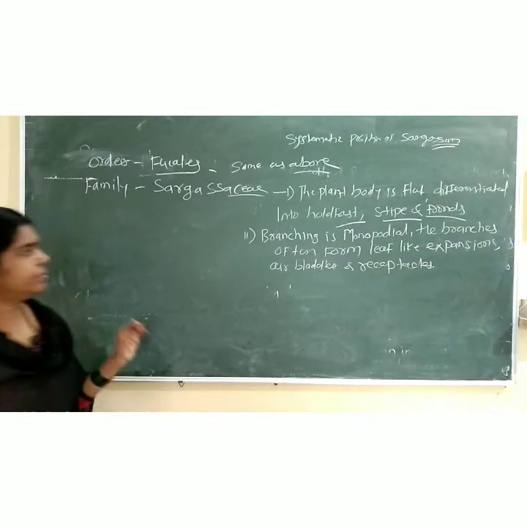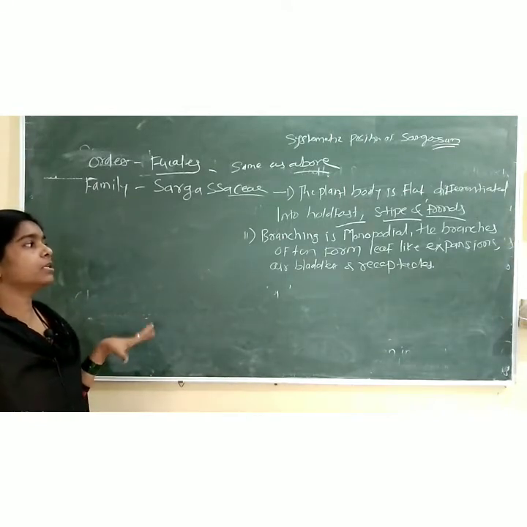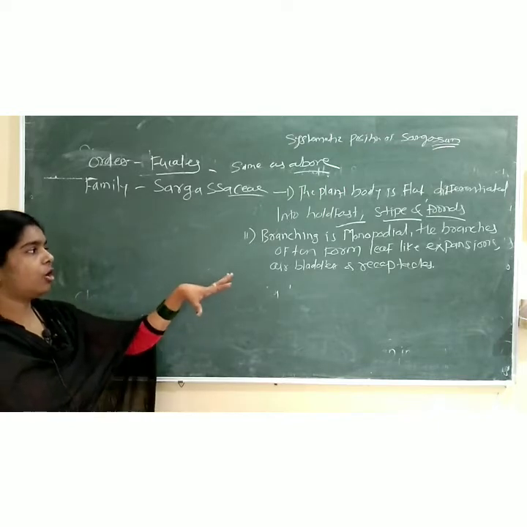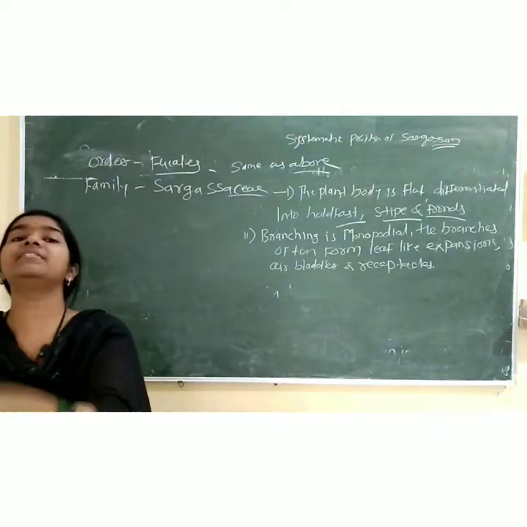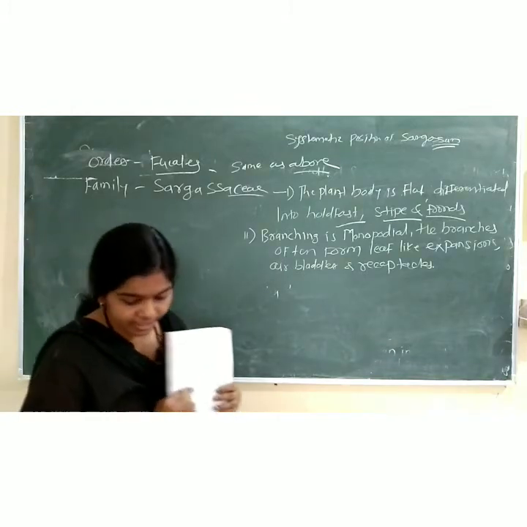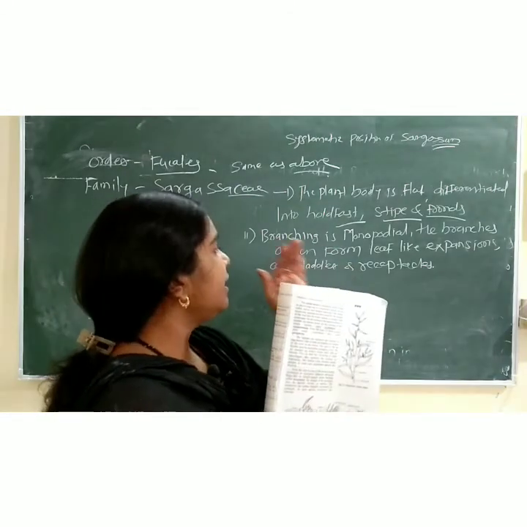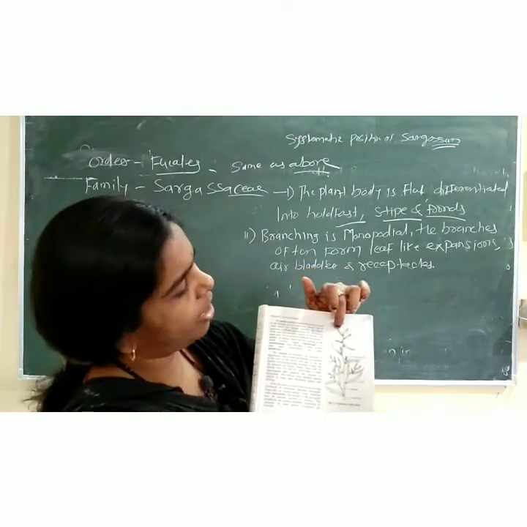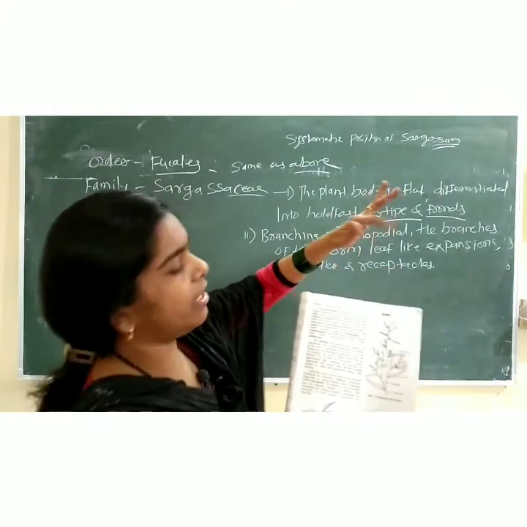So look here, next, branching is monopodial. Monopodial means single axis. The branches often form leaf-like expansions. Look here, it is not perfectly like an angiospermic leaf, but like leaf expansions. Look here, these all are the leaf-like structures. Then having the air bladders.